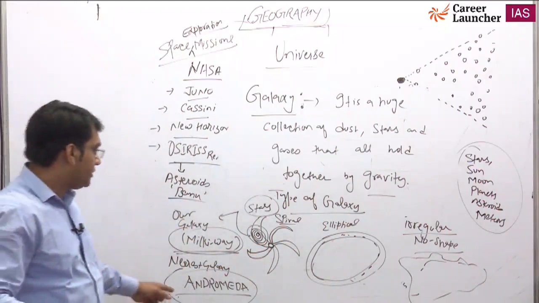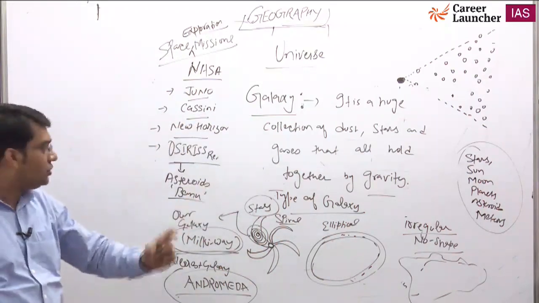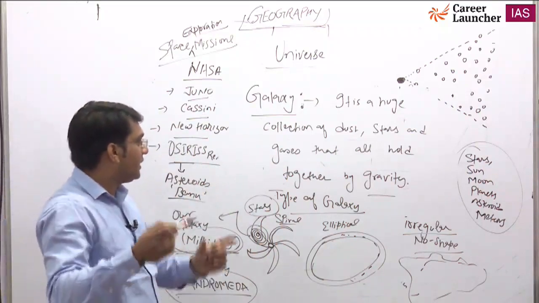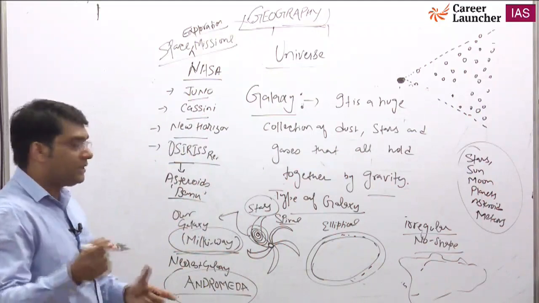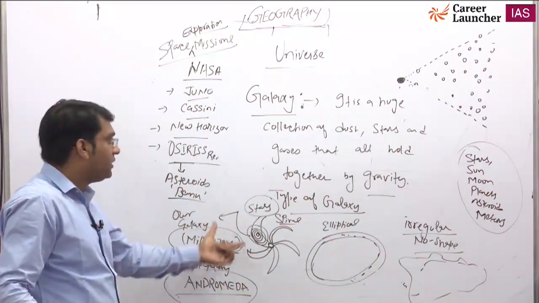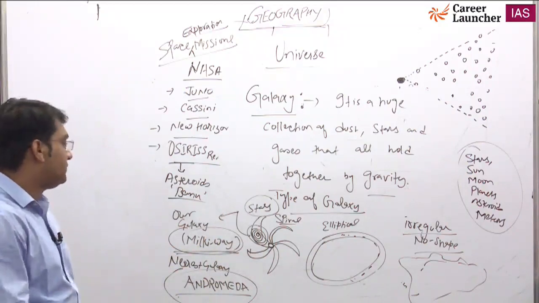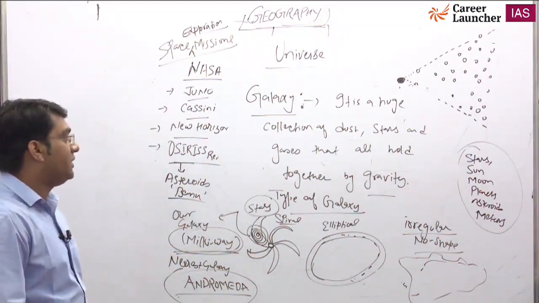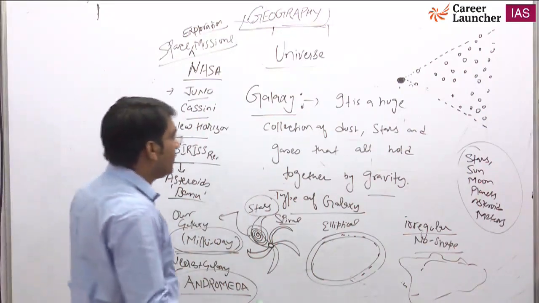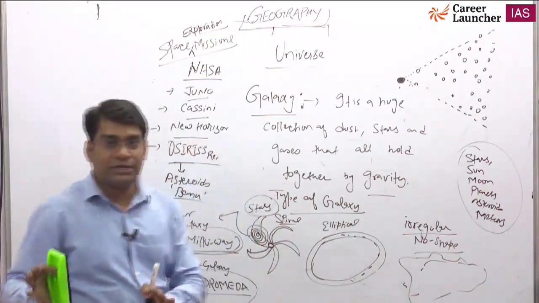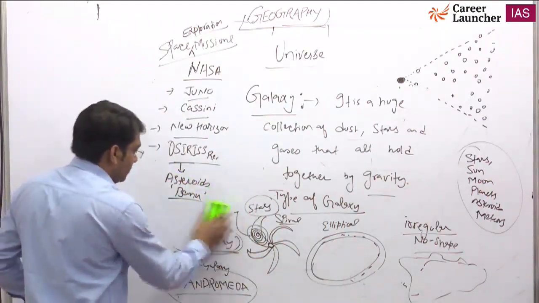So now you understood the galaxy. It is a huge collection of dust, stars, and gases, all held together by gravitational force. And there are three types of galaxy. Our galaxy is Milky Way, spiral. Yes, Sajal? Andromeda. Yes, this is the name of our nearest galaxy. Is it okay? So the galaxy is clear and the universe is clear. Now we'll move inside our galaxy, that is the Milky Way.